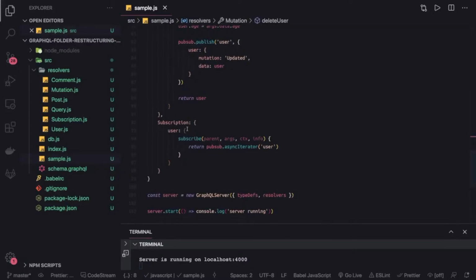Now from the next video, we are going to talk more about Yoga GraphQL and make it more structured. And we are going to talk about some advanced concepts of GraphQL before we go to the database side, like GraphQL with Yoga and MongoDB, Yoga GraphQL with Sequelize, TypeORM, Prisma, and all.